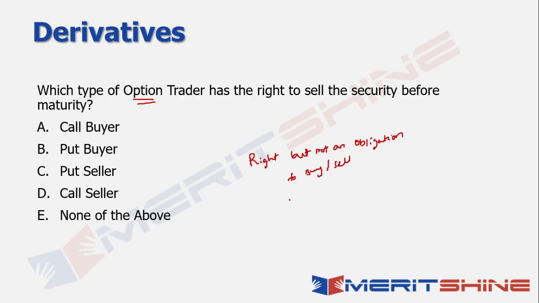So when I talk about the basic options, one is your call option and second is your put option, right? So when I say call option, it's basically a financial contract that gives the option to the buyer of the call option, the right, but not the obligation to buy either a stock or a bond or a commodity or any other asset or instrument at a specified price within a specific time period.